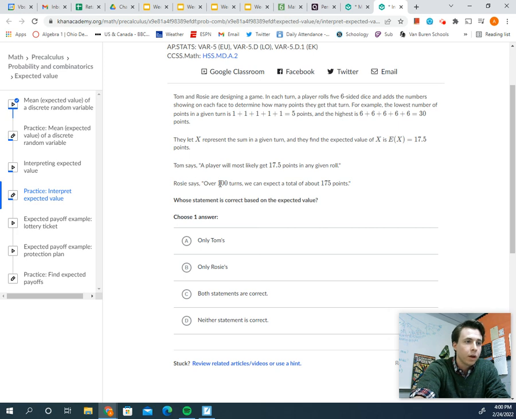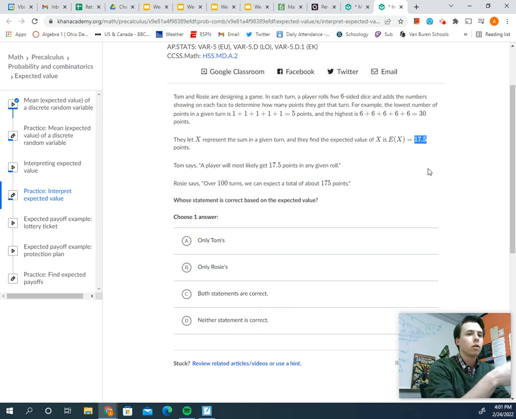Let's look at what Rosie's saying. Over 100 turns, so we're thinking about a large number of times doing this, we can expect a total of about 175 points. This is kind of like Adelina's wording. I like the wording of it. Over a long run, we're expecting an average of this. Let's just check her math here. What our initial says is that in a given turn, we can expect about 17.5 points.